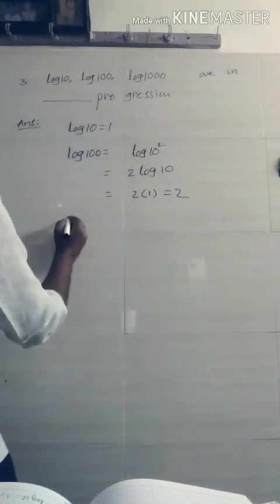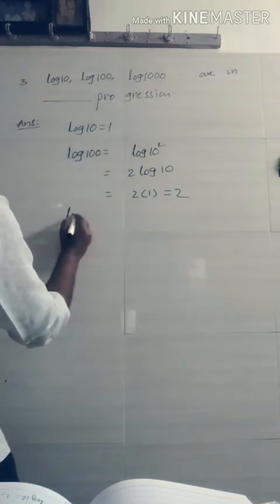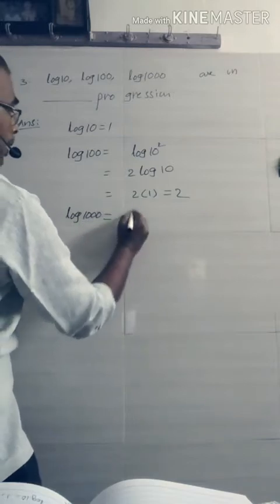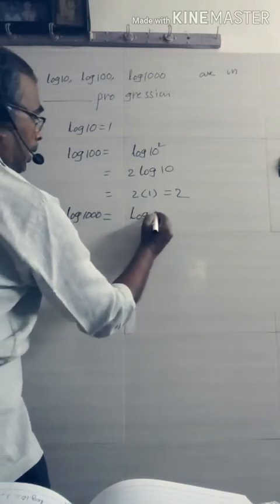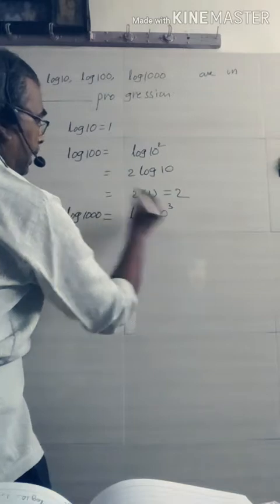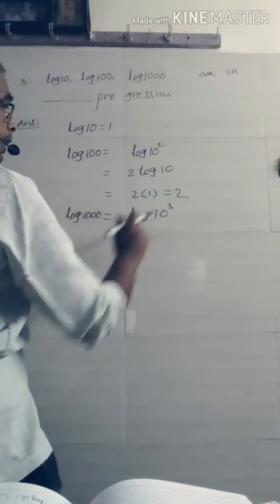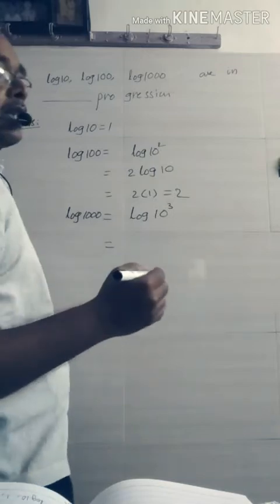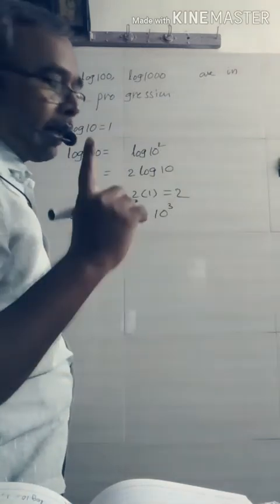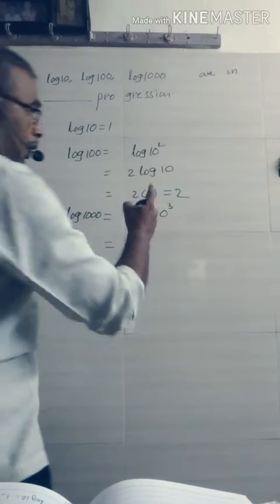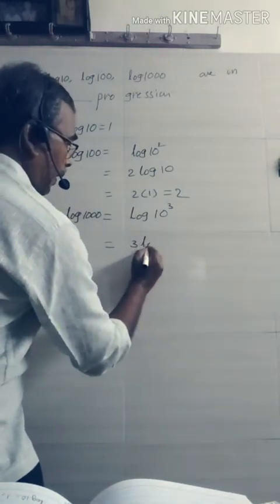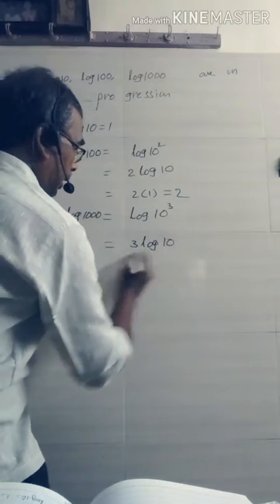The third term is also like that. Log 1000 is equal to log 10 cube. Here also we may apply log x to the power of n is equal to n log x. Using that identity, we get 3 log 10.